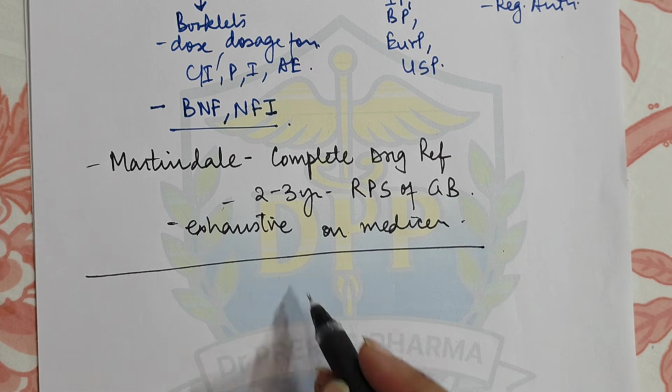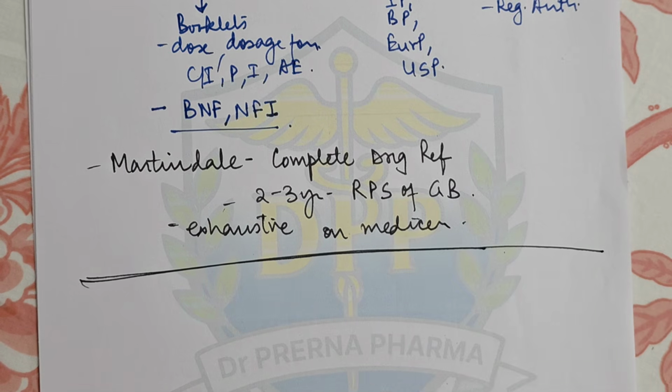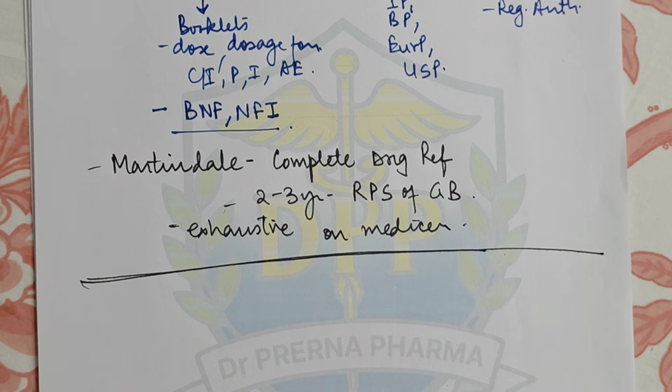So in this chapter we complete till here. Next chapter we'll be starting with essential drugs, rational use of drugs, then the dosage forms and routes of administration. Okay.